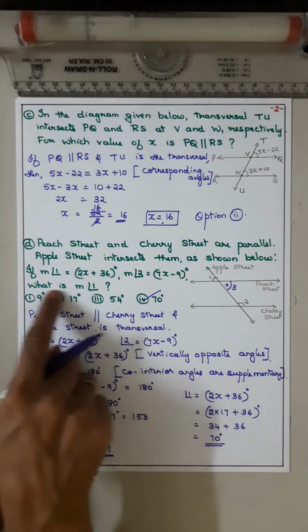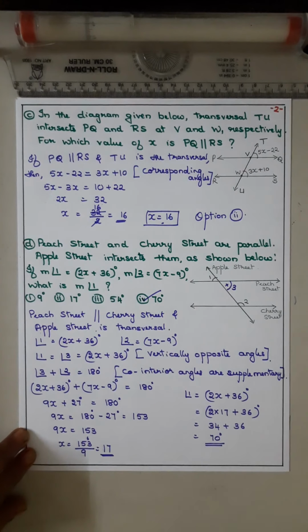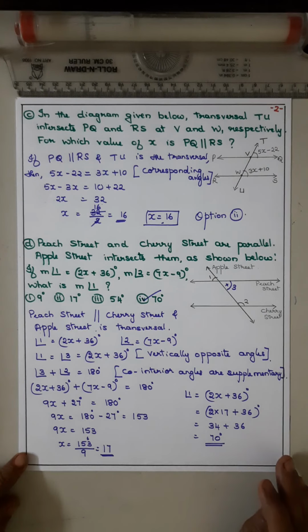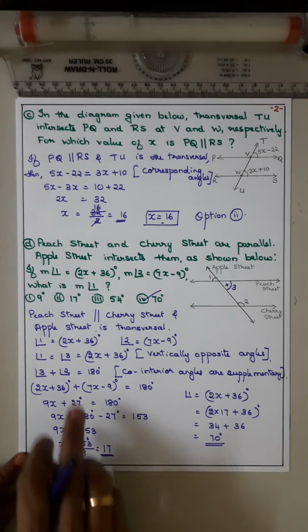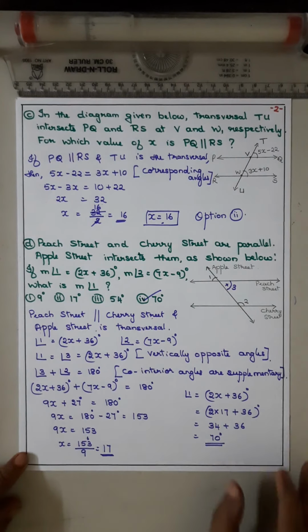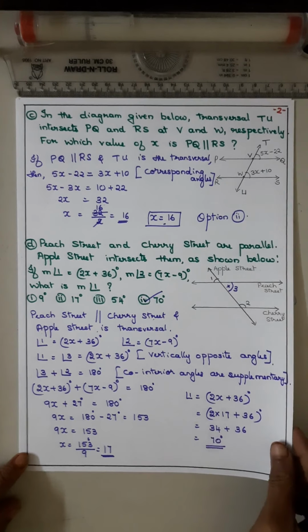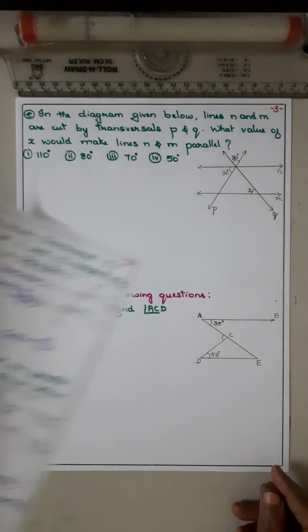But they have asked what is the measure of angle 1. So find out angle 1. Read the question properly and then write the answer. x is 17, but don't write 17. You have to find angle 1. That was question number D.